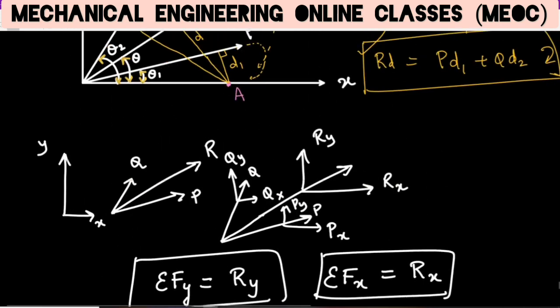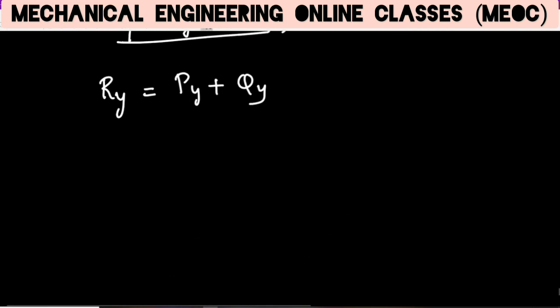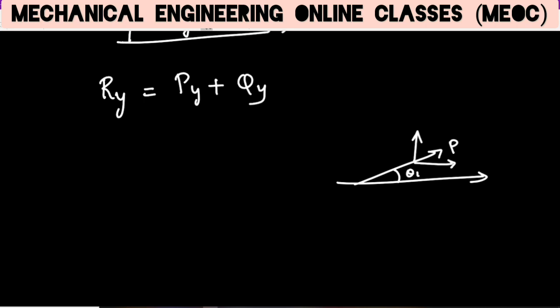So now because we know the angles made by R, P and Q with respect to x axis, the angle made by P with respect to x axis is theta 1. So if at all I have to split this into components, this will become P sine theta 1. So similarly, when there is a Q here, this is making angle theta 2. So the y component will be Q sine theta 2.